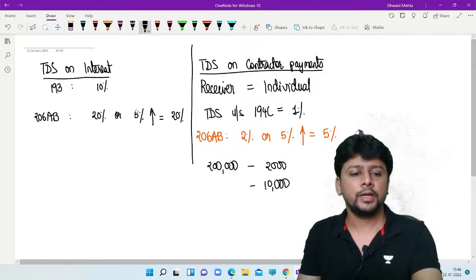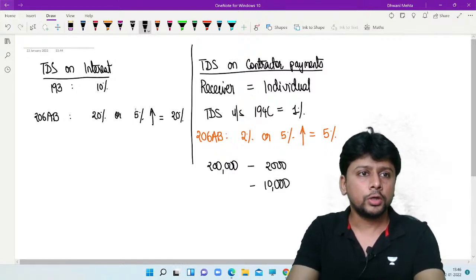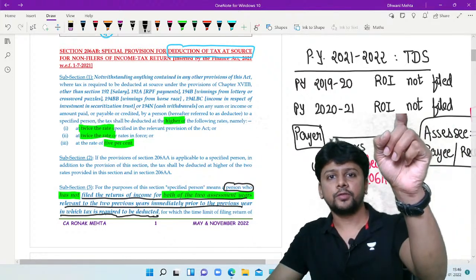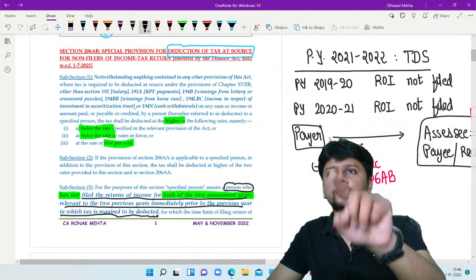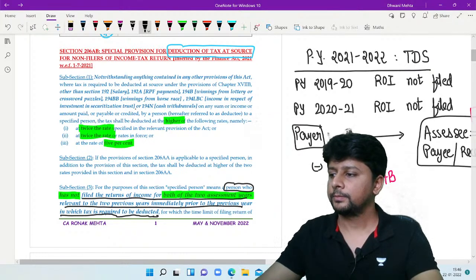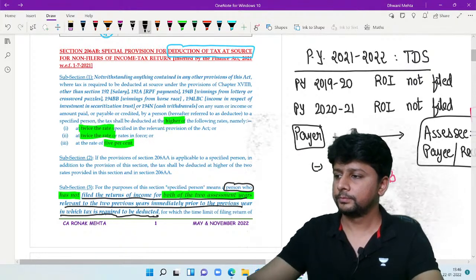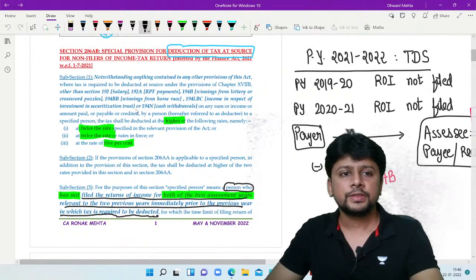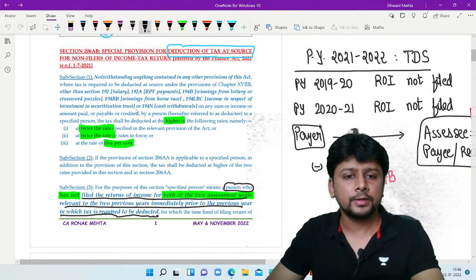Now this section will ensure that if you want to get back your money which has gone to the government in the form of TDS, you got to file a return of income at least for this year, so that next year this section does not get attracted.